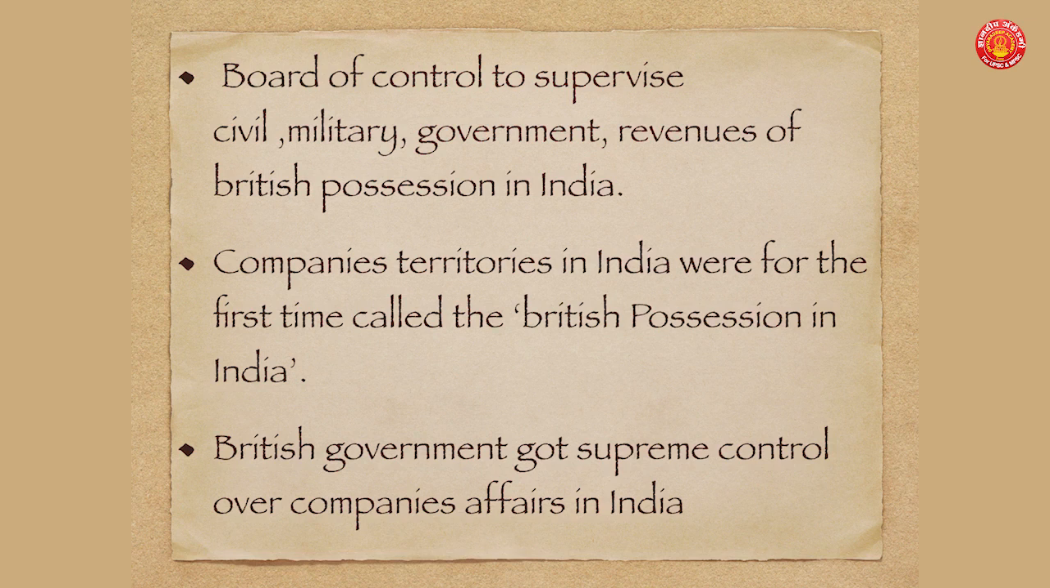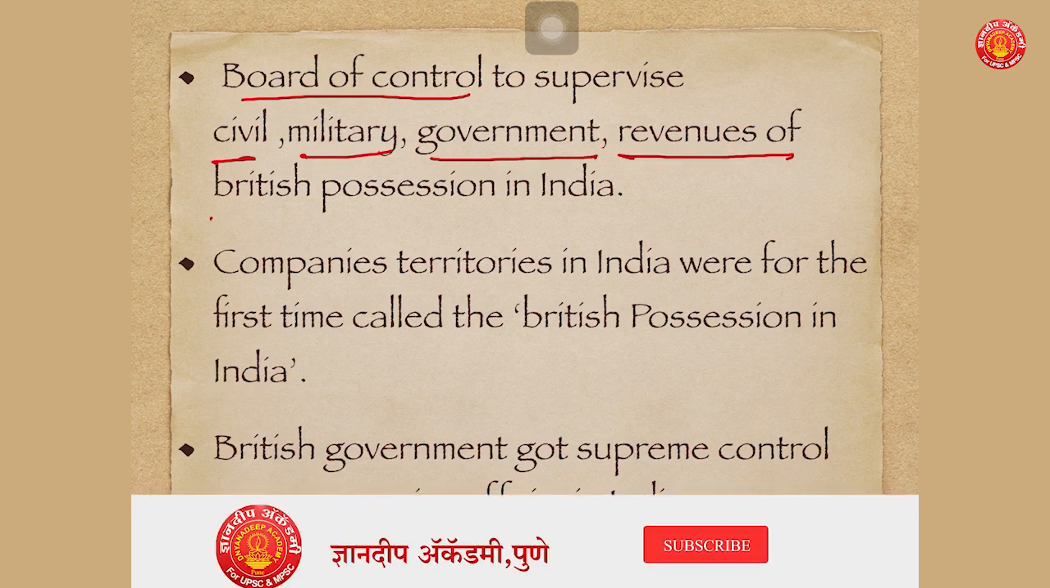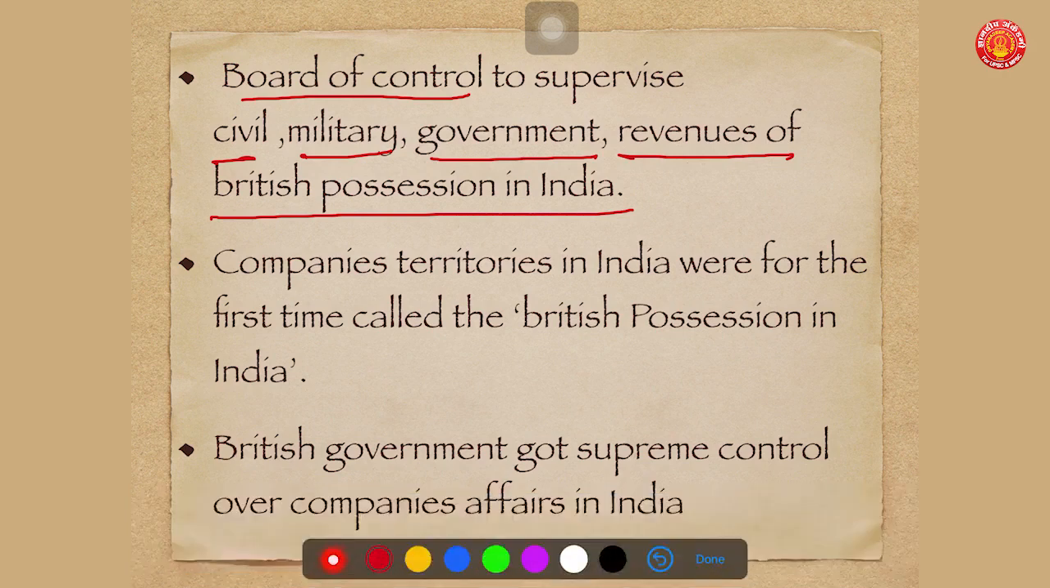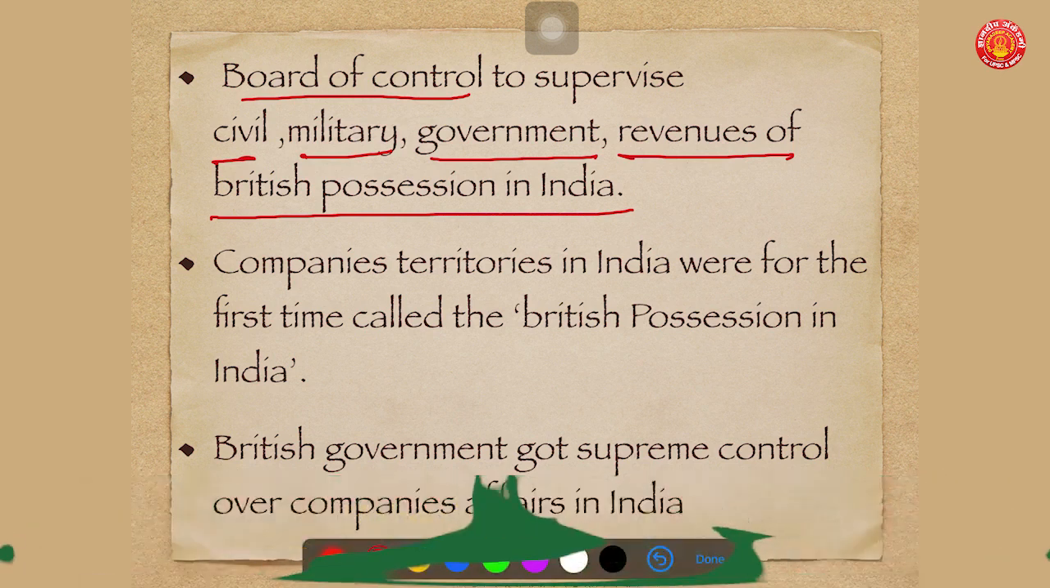Now, what does it say? It said that the Board of Control was there to supervise civil, military, government and revenues of the British possessions in India. See, the entire India was not in the hands of the Britishers. Only the regions, only the provinces, only the territories where they were given Diwani rights were called British possessions. So the Board of Control was to supervise civil, military, government and revenue functions of the British possessions in India. They had no control over the princely native states.